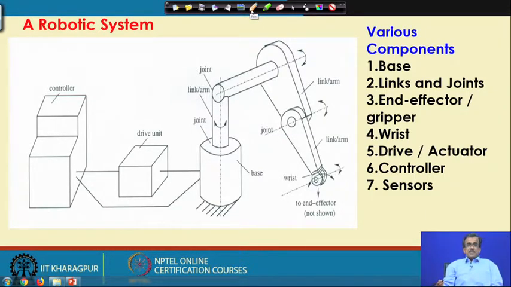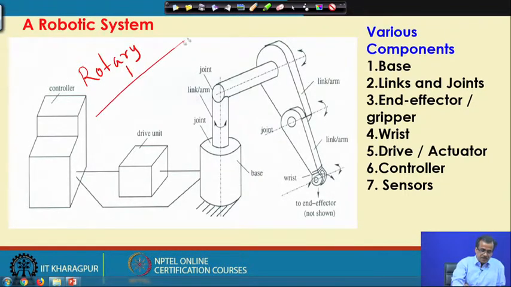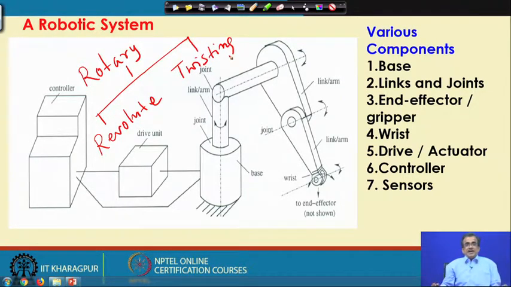Now, next comes the rotary joint. Here, if you see, the rotary joint could be of two types. Basically, we could have the revolute joint, and there could be the twisting joint. Both are rotary joints, but there is a difference between the revolute joint and the twisting joint. To find out the difference between them, I am just going to take one example here.